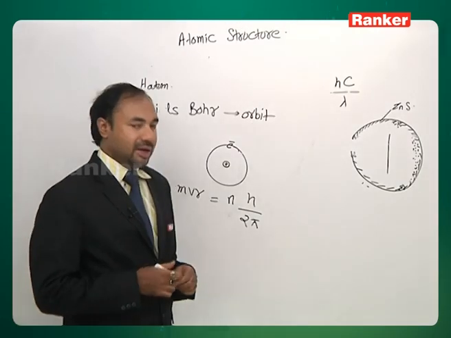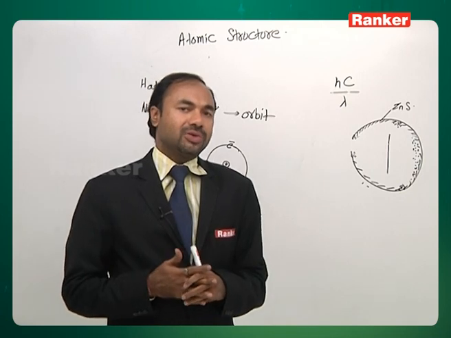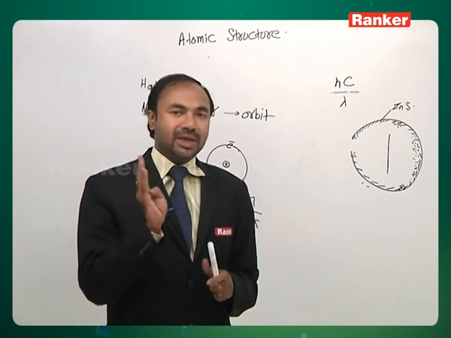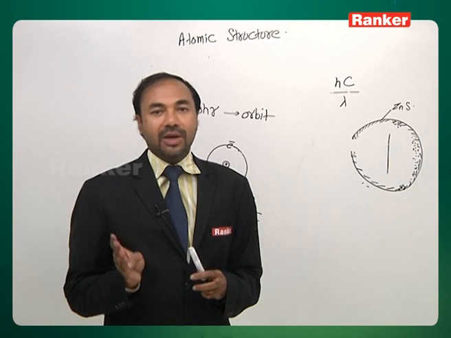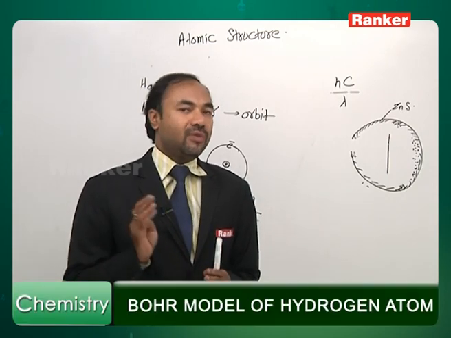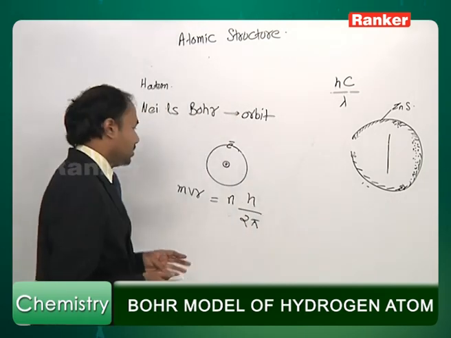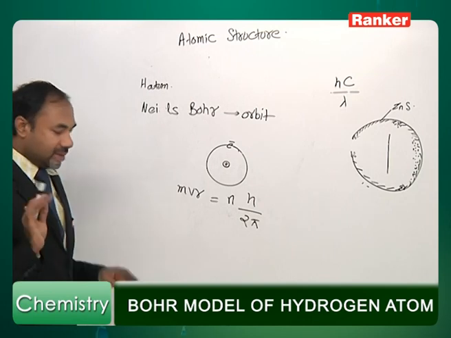Bohr was highly successful at that time because his model could explain almost everything. It could tell the radius of the orbit, the velocity of the electron in that orbit, and even the energy of the electron in that orbit. How? We'll do some derivations now.